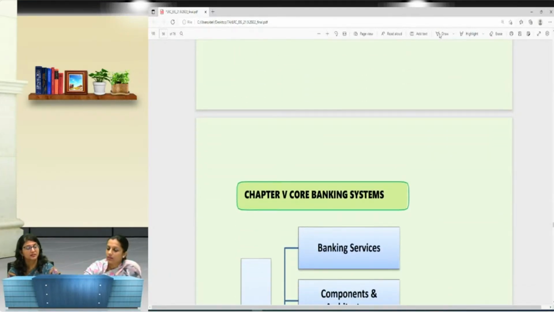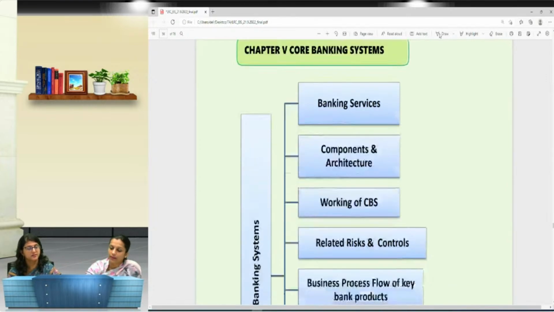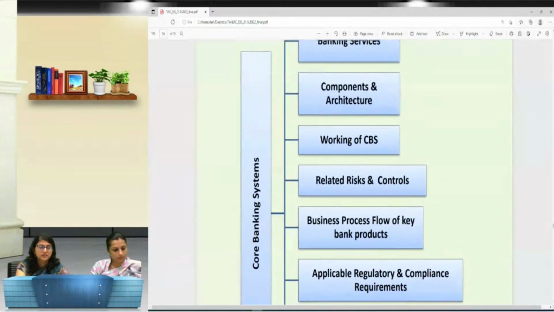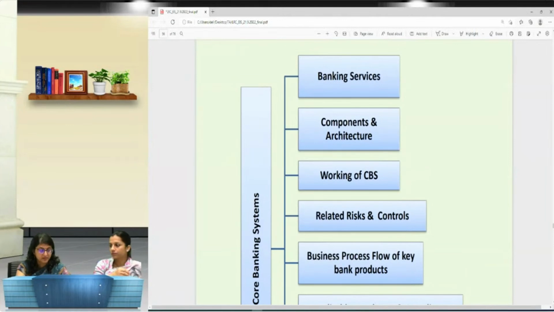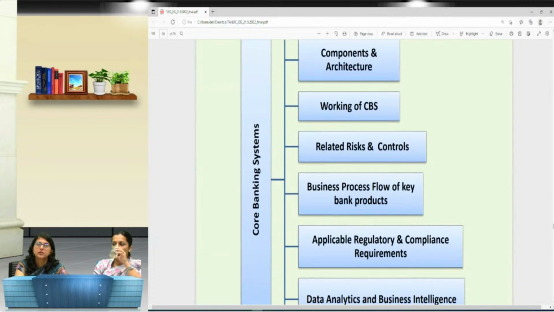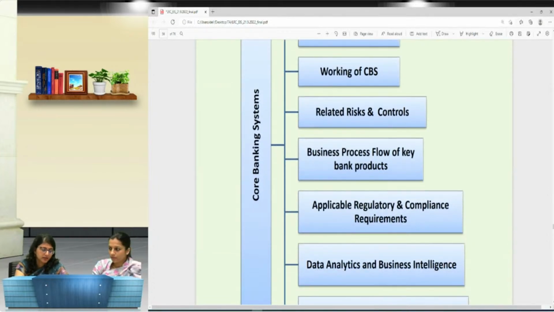Okay. The next is chapter number 5, Core Banking Systems. It's a hardcore chapter which is talking about the banking systems and the various facilities that are provided in the core banking systems. And we know that the banking system has actually evolved like anything, and it has made our task so easy. Whenever we have banking systems or software installed in the banks, we do have certain risks associated with each of the processes, right?